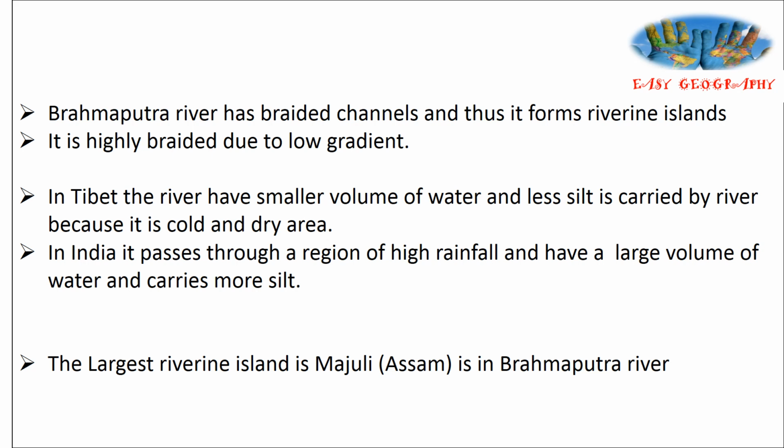In Tibet, the Brahmaputra river has a smaller volume of water and less silt because it is a cold and dry area. In the northeastern region, it passes through a high rainfall region and therefore has a large volume of water and carries more sediments. The largest riverine island in India is Majuli, in Assam in the Brahmaputra river.